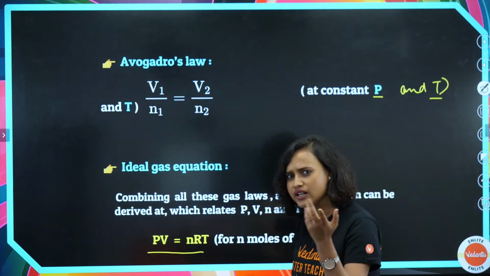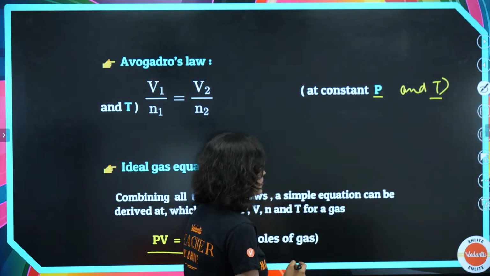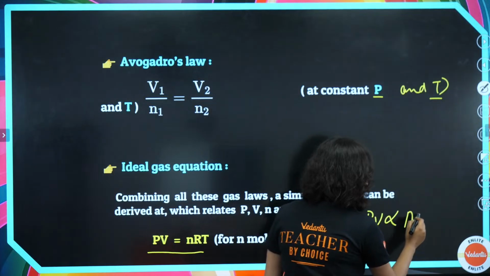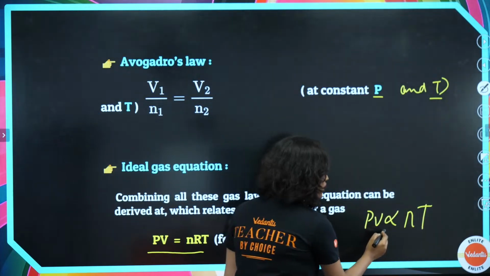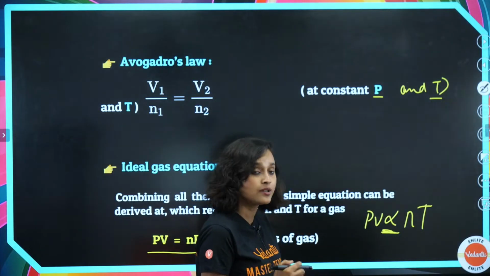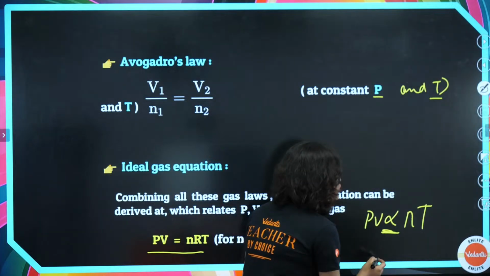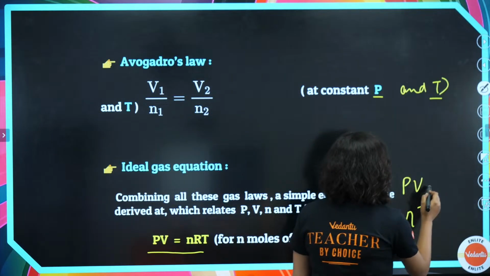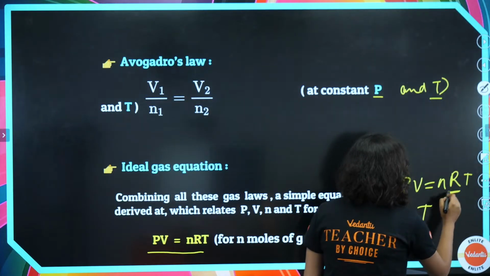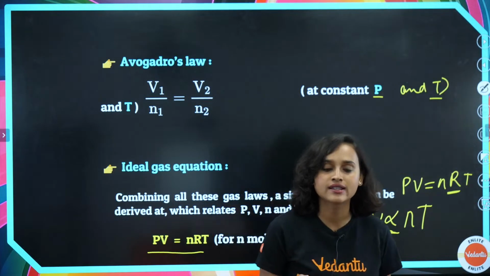Why nRT? Where did this R come from? Basically, we found out that PV is directly proportional to nT. To remove the proportionality sign, we need a proportionality constant, and so PV is equal to nRT. This R is our proportionality constant, that means our gas constant.